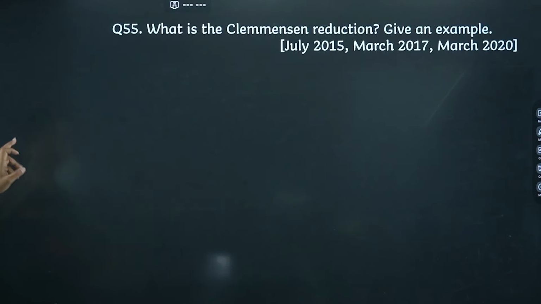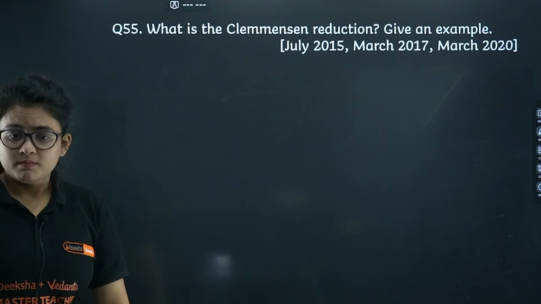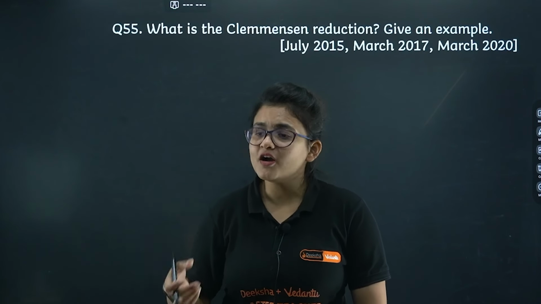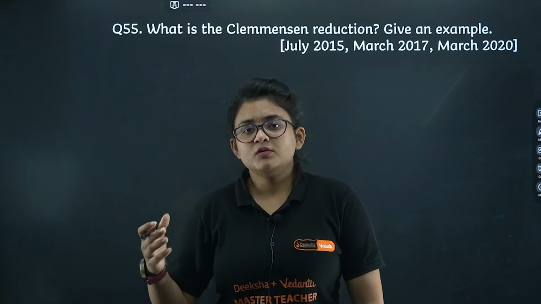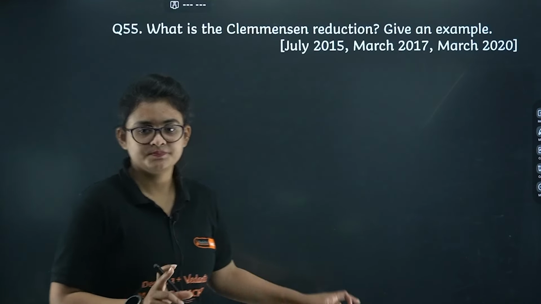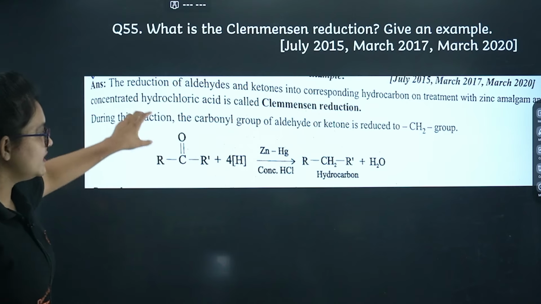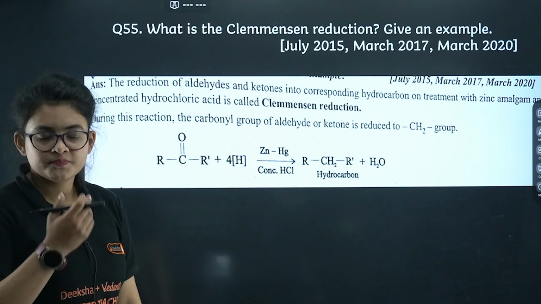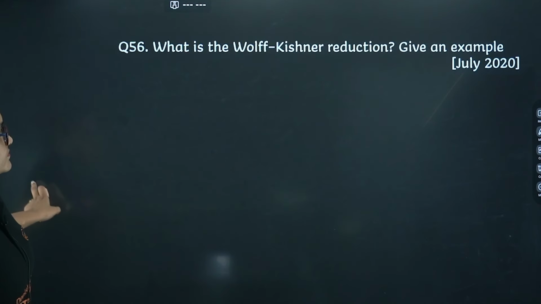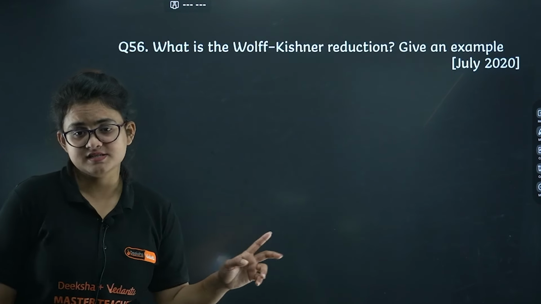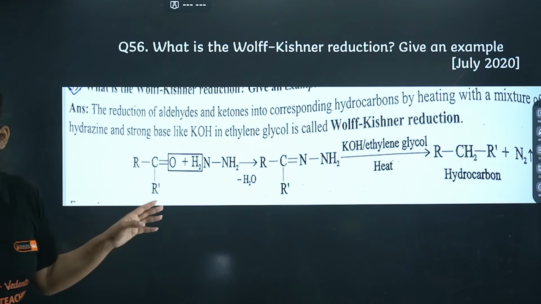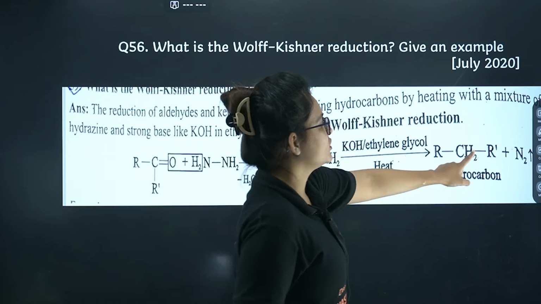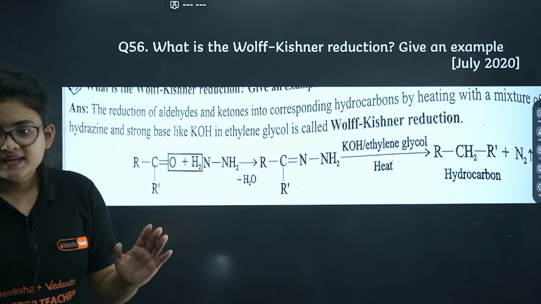Let's proceed further. What is a Clemmensen reduction? Be careful, the reaction can come directly, or you can expect a question about the reagent used for the Clemmensen reduction. Here I have one carbonyl group, I use zinc amalgam in concentrated HCl, and I end up with a hydrocarbon. I guess it's clear. Wolff-Kishner, again the reagent is also important. Here we use hydrazine, and again you end up with the hydrocarbon. I guess it's clear to you.